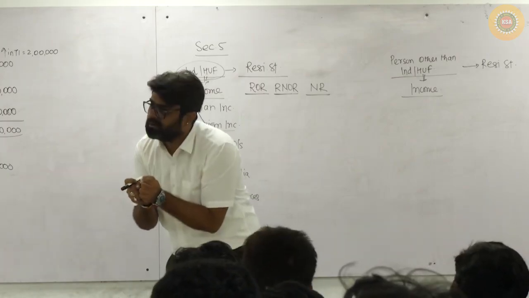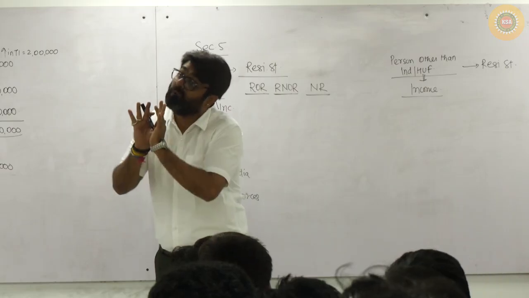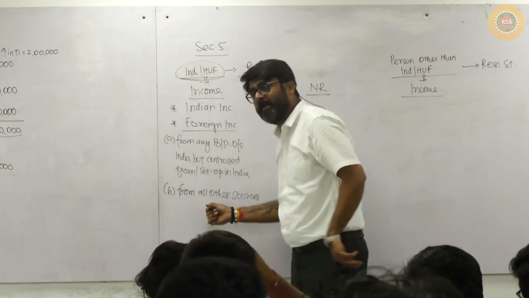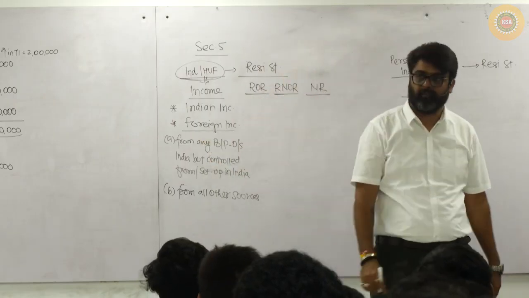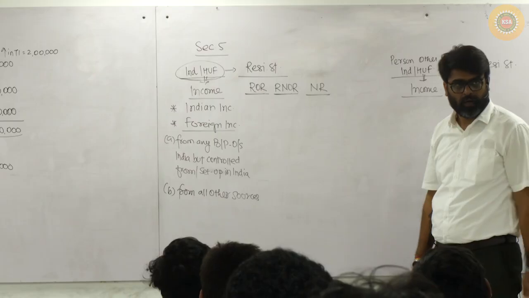All the sources in the foreign country giving you foreign income, yes or no? All those sources giving you foreign income will always be part B, but only one foreign income you are supposed to cover in part A. Will you remember this?